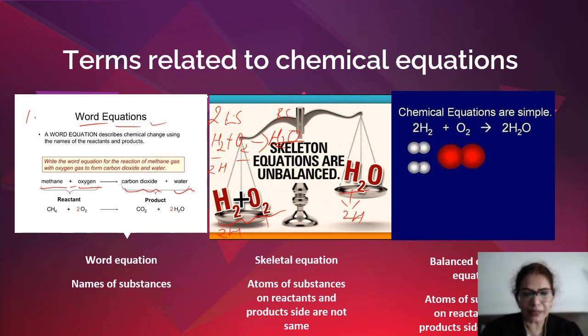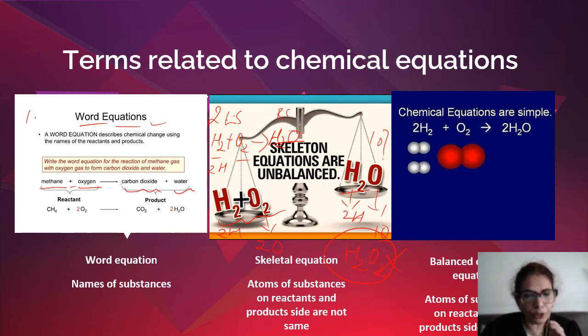On the reactant side, there are two oxygens, but on the product side, there is only one oxygen. So where did that one oxygen go? We cannot write the product as H2O2 because this is not formed in this reaction at all. What is formed? Water is the product. H2 plus O2 gives H2O.